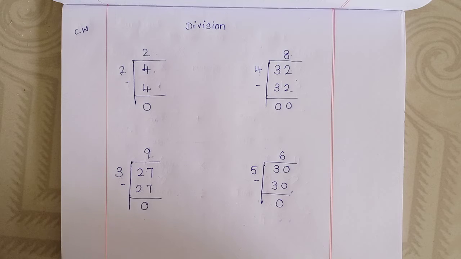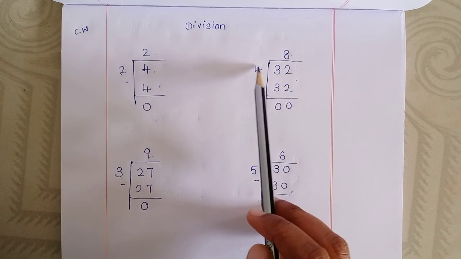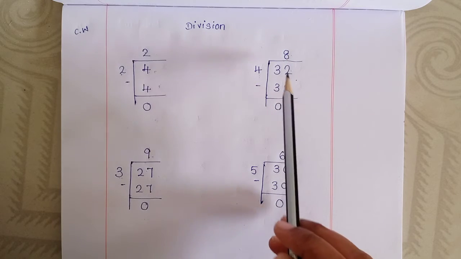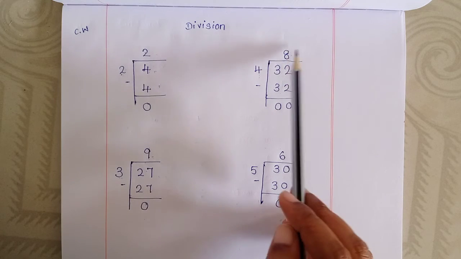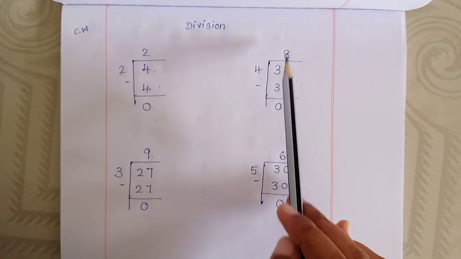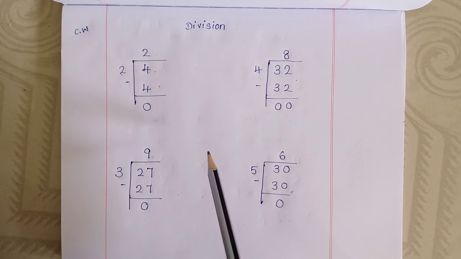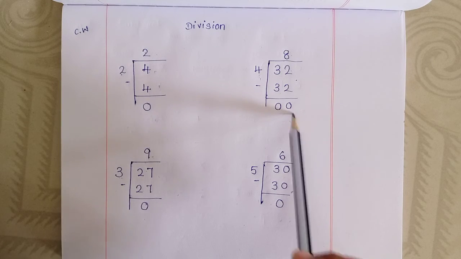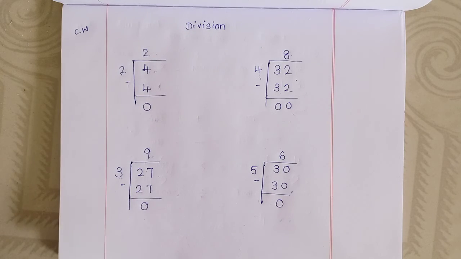Then property number 3: if the divisor is 1, then any dividend will have the quotient equal to itself. Okay, if the divisor is 1, here 1 times 32 is 32 only will come. So you write 1, 32 and 32, then we will get 0. Okay வாமா, ஒன்றை வச்சு எந்த நம்பரை டிவைட் பண்ணாலும் நமக்கு கொடுத்துருக்கிற நம்பர் தான் வரும்.